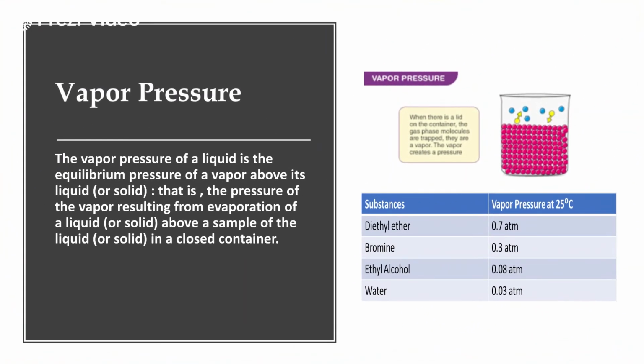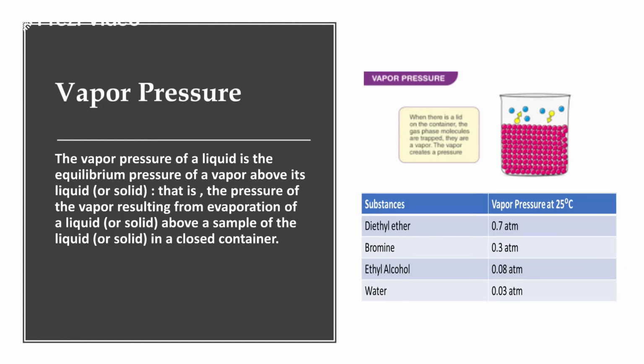Next we move on to the vapor pressure. So the vapor pressure of any liquid is the equilibrium pressure of a vapor above its liquid. For example, the pressure of a vapor resulting from the evaporation of a liquid or solid above a sample of the liquid in a closed container. So if we take a container and we close it with a lid, then we heat the container. What will happen? There occurs a point where the lid starts moving or shaking.